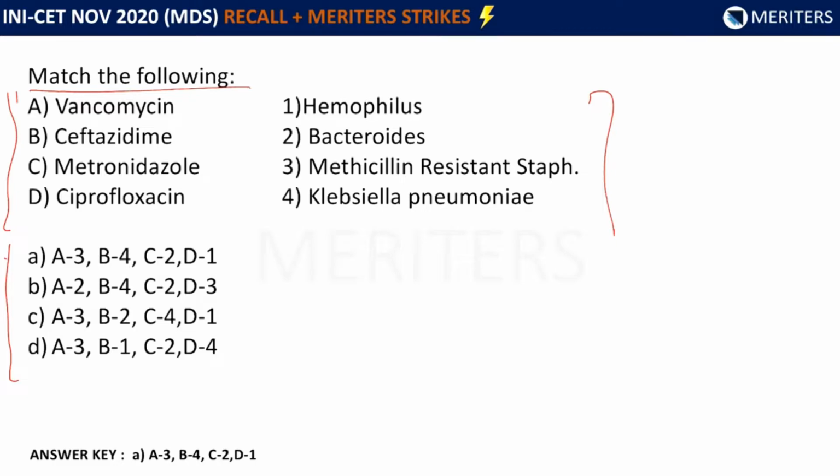Now the combinations were there. The combinations were A was A3, B4, C2, D1; B was A2, B4, C2, D3; C was A3, B2, C4, D1; and D was A3, B1, C2, D4. Now the correct option among these was A3, B4, C2, D1.